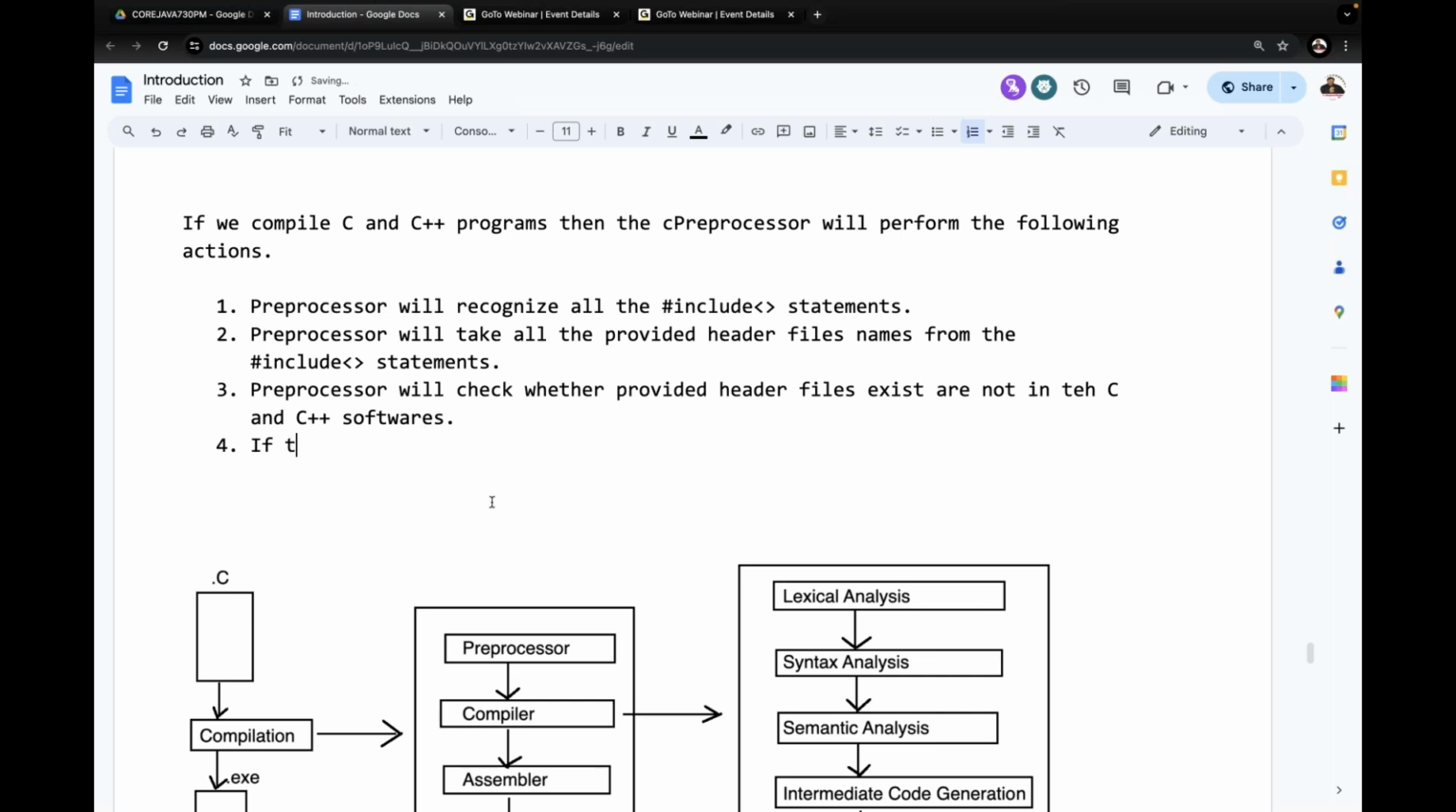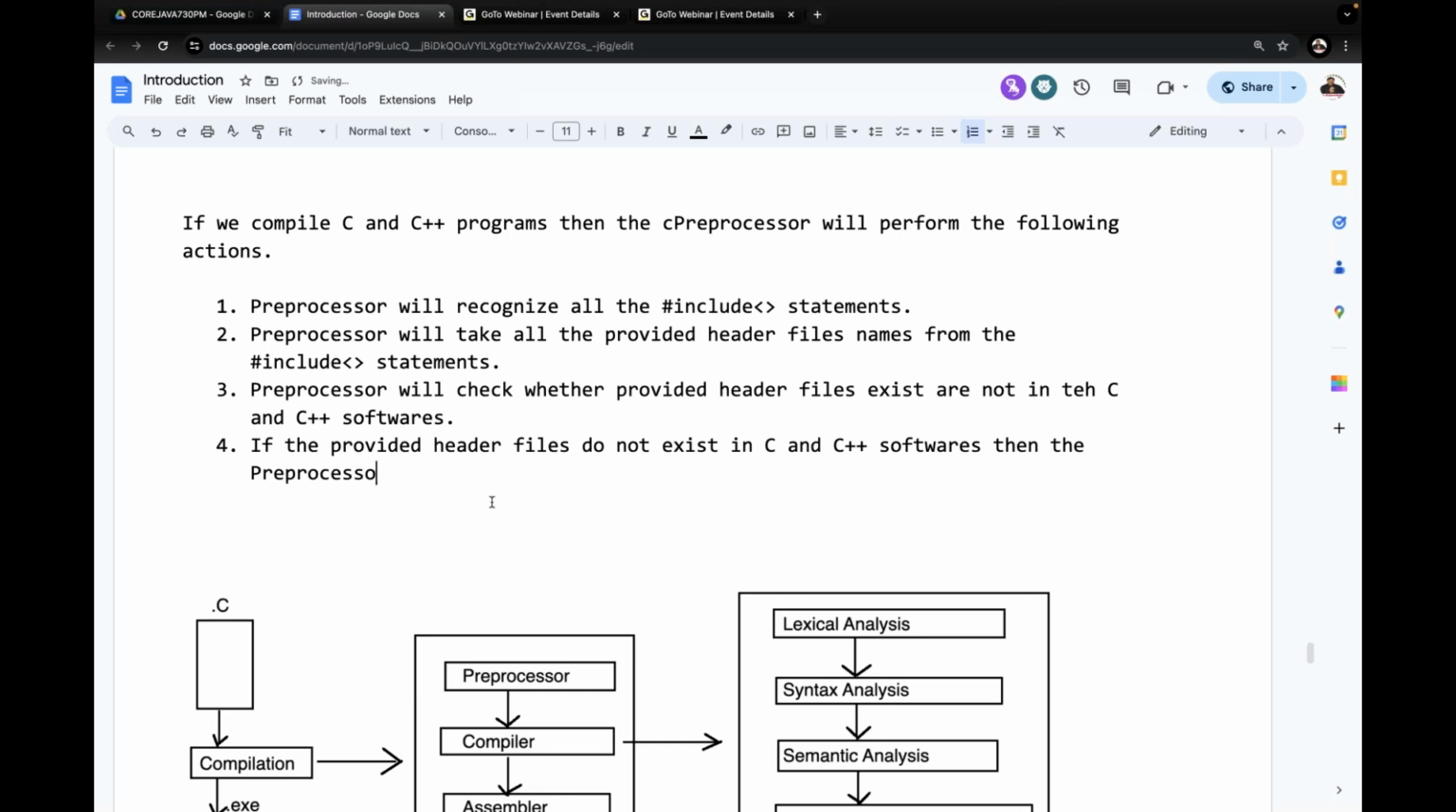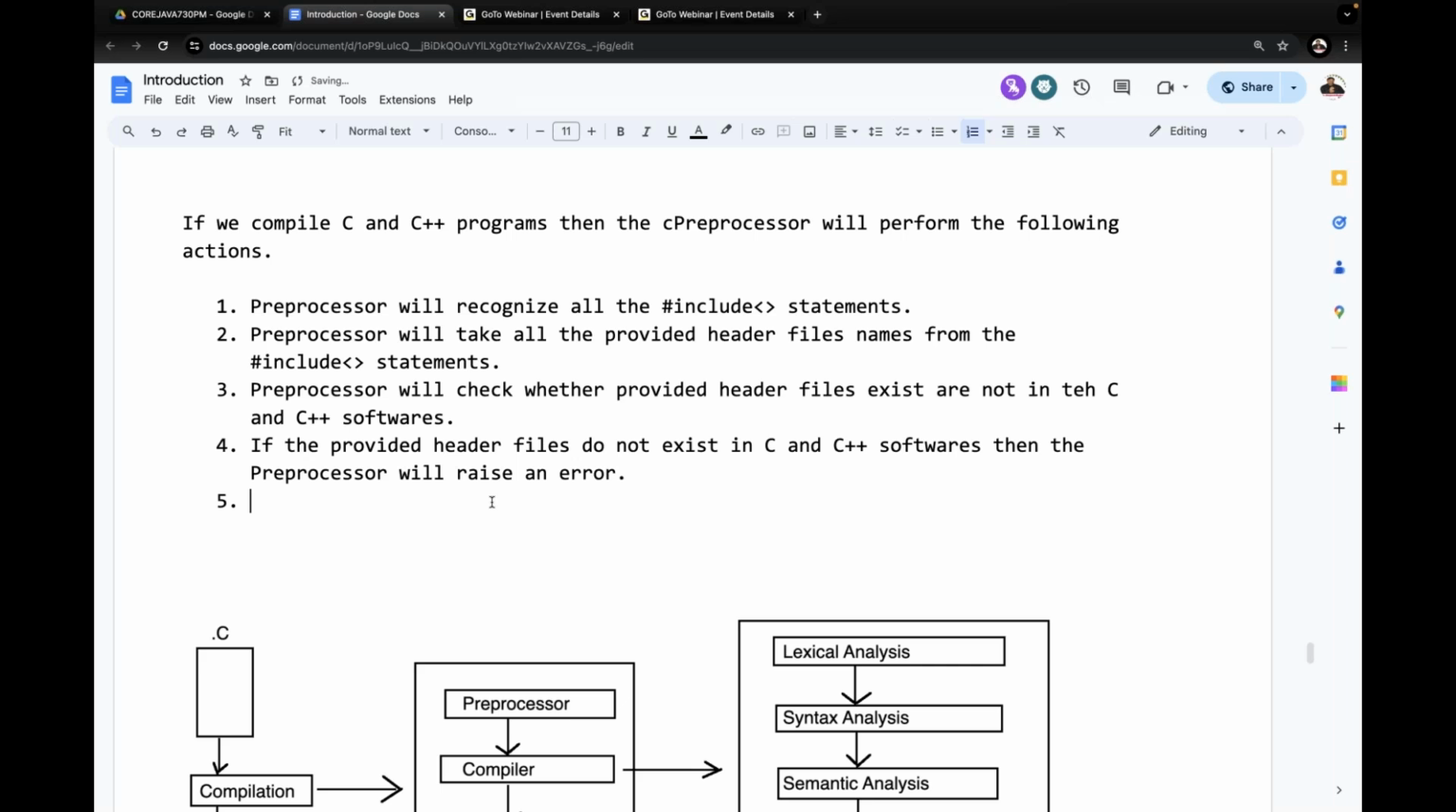Observe carefully. If the provided header files do not exist in the C and C++ software, then the preprocessor will raise an error. What is the error? The error description is: the specified header files do not exist in our C software or C++ software. Like this, we are able to get some errors.